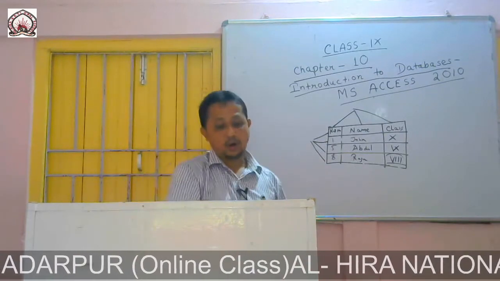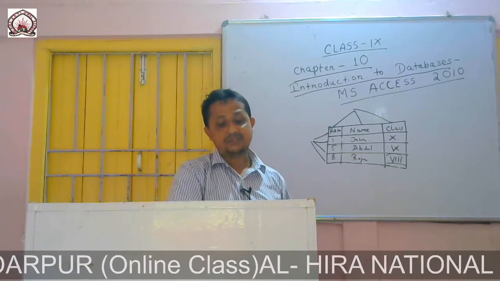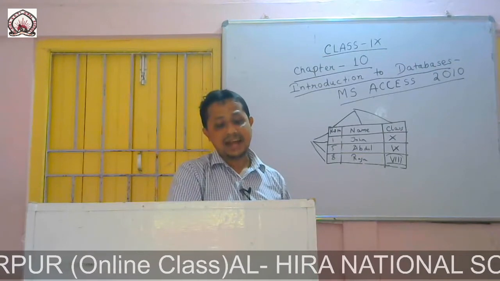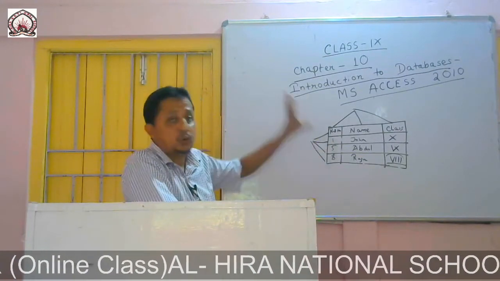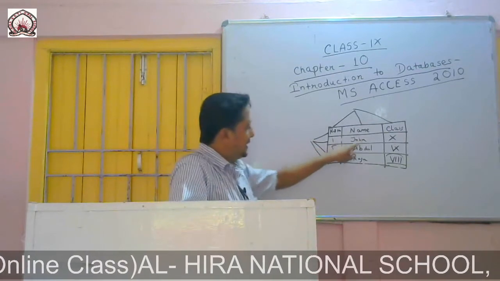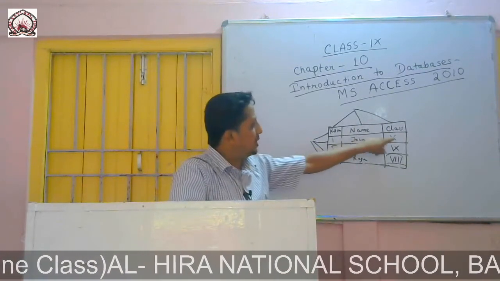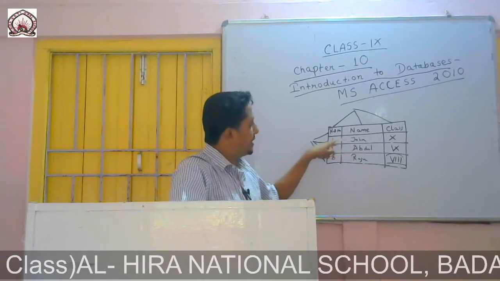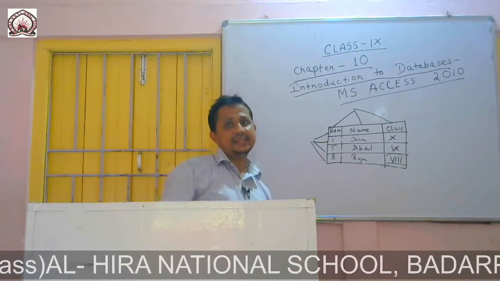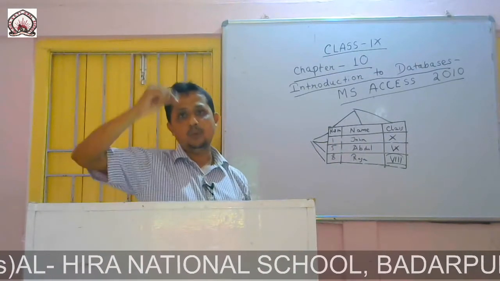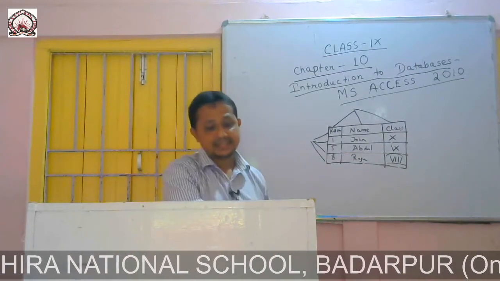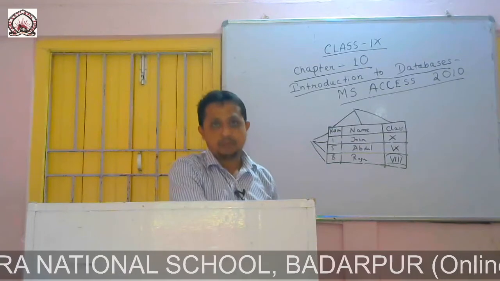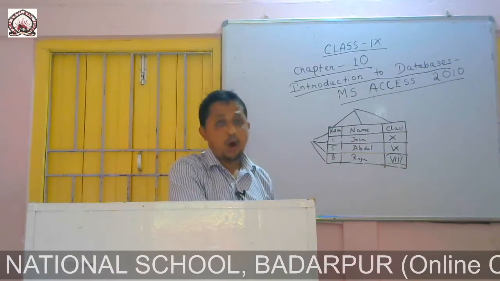What is a record? A record contains information about one item or entity. You can see a record contains information about only one thing. Here it has information about John. John is in class 10 and his roll number is 1. So it contains information about only one item or individual. And a field contains a certain type of information on all records.